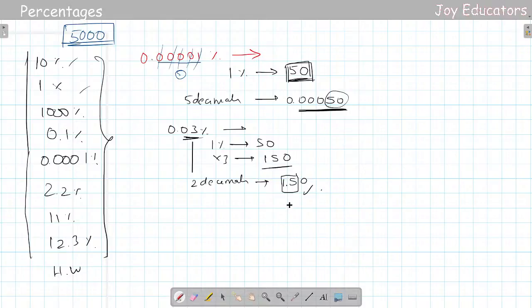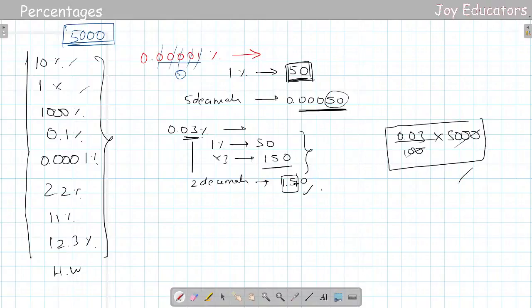If you want to do it properly in a systematic way, you'll get 0.03 by 100 into 5000. If you do it like this, it will take time, like cancel the zeros, 5 threes are 15, and so on. But it's really simple, you can do it in the brain also. So that's the reason I'm sharing all this. Before going into the sums in the problems, let us do it fast and quick.